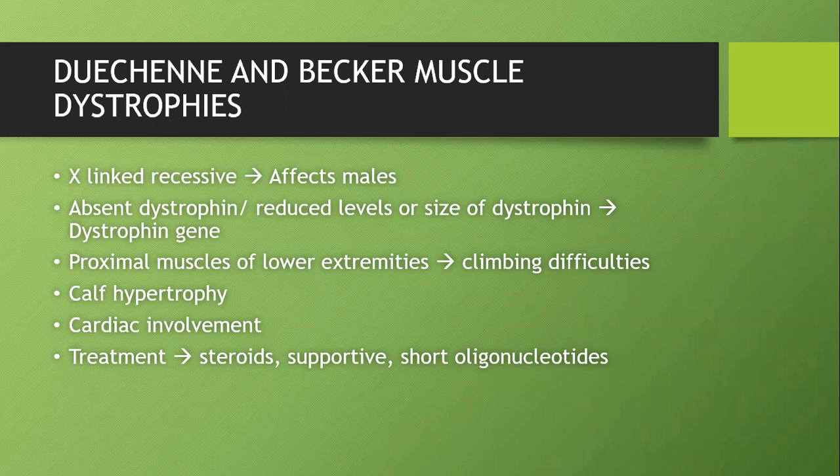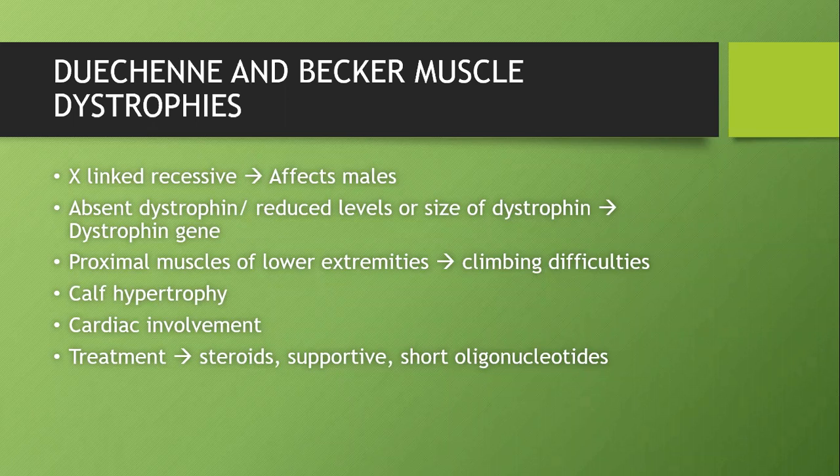So they commonly affect males. The pathology is absent dystrophin or reduced level or size of dystrophin. Dystrophin is a large protein. So when this protein is gone, large muscles get affected. So proximal muscles of lower extremities are commonly affected. We have climbing difficulties. One clinical feature here will be calf hypertrophy. The cause of death will be cardiac involvement more than respiratory muscle involvement.